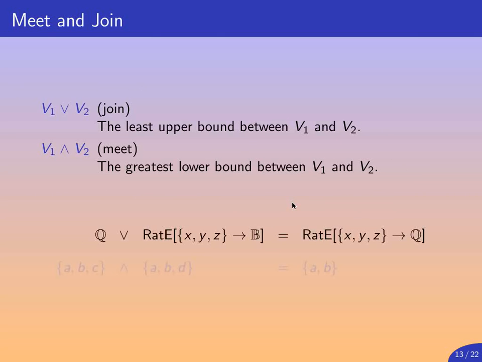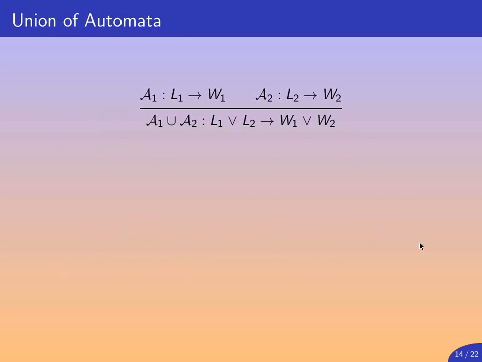Let's give an example. What is the join of Q and this radix type? Well, you can see from the previous rules that it is still radix, where the associated internal weight is the join of B and Q, which is Q. What is the meet of two alphabets? Well, this is easier. The meet of two alphabets, which are sets, is just the set intersection.